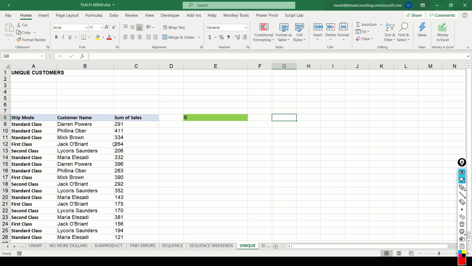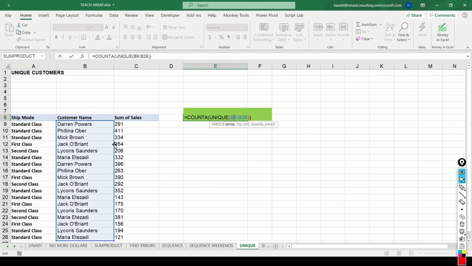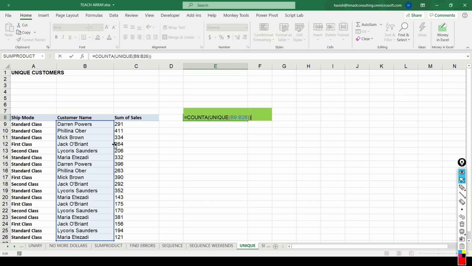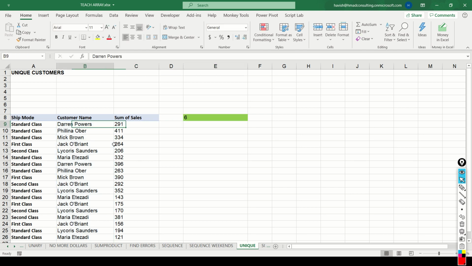Similarly, if you want to find the unique shipping modes, we can write A9, A26 and it tells us there are 3 unique shipping modes. Very, very simple, and it saves you the trouble of selecting a column and then going to remove duplicates. Now imagine that you had 2 records which were exactly the same. Standard Class, Darren Powers and 291.